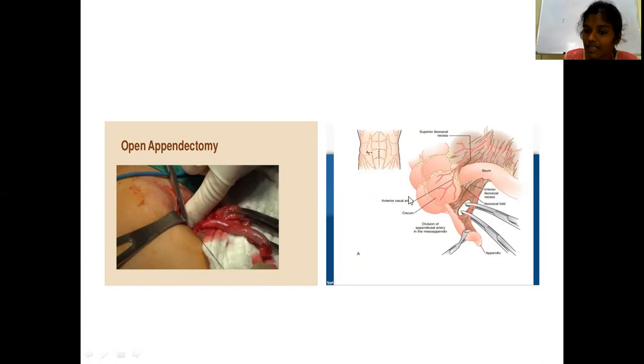After giving the incision, like any incision, McBurney's or Lanz, splitting the muscle fibers, entering the peritoneum, identifying the appendix at the base of the cecum, you have to follow the tinea and identify the base of the appendix. Then you have to ligate the mesoappendix. Then you have to ligate at the base of the appendix.